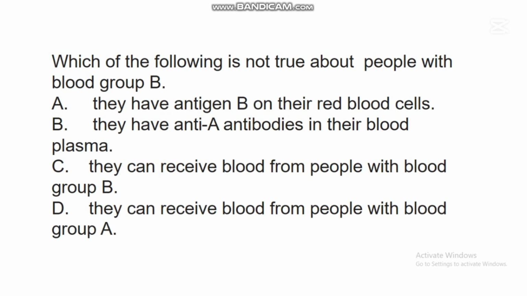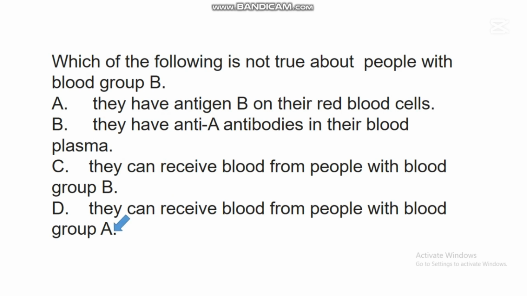The next question says, which of the following is not true about people with blood group B? A. They have antigen B on their red blood cells. B. They have anti-A antibodies in their blood plasma. C. They can receive blood from people with blood group B. D. They can receive blood from people with blood group A. In this question, the correct answer is D.